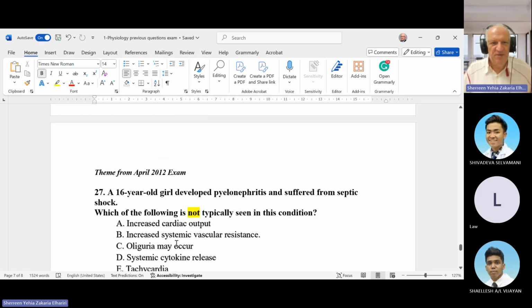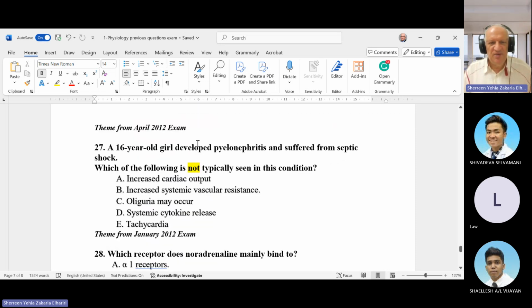We're about to finish. We have two questions. A 16-year-old girl developed pyelonephritis and suffers from septic shock. Which of the following is not typically seen in this condition? Of course, increased cardiac output can occur. Increased systemic vascular resistance means vasoconstriction, and this patient has septic shock, so it is vasodilation, so it is decreased systemic vascular resistance.